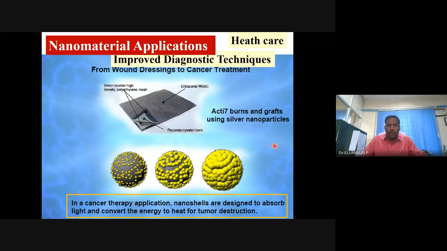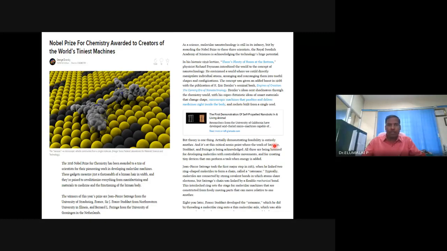And very much available for use in healthcare, cancer therapy. Selectively, you can burn the affected tissues by delivering silver nanoparticles, gold nanoparticles with the use of carbon nanotubes as drug delivery vehicles by attaching folic acid. Better diagnosis possible.